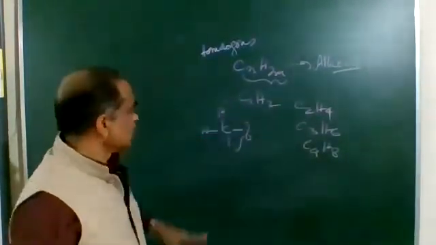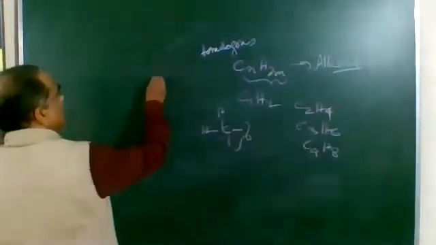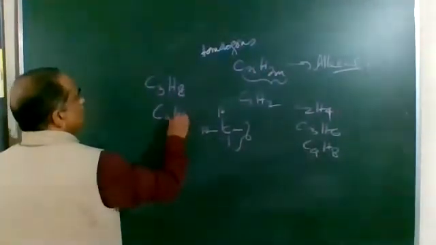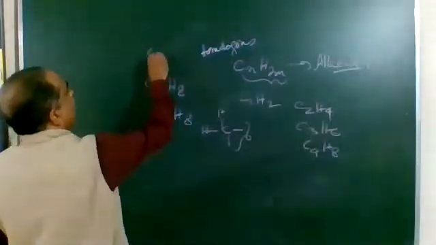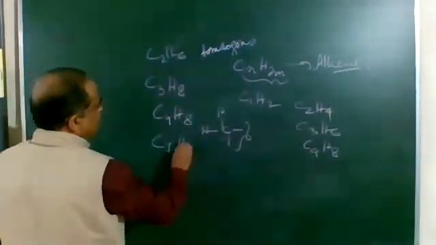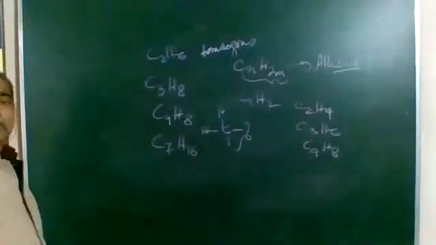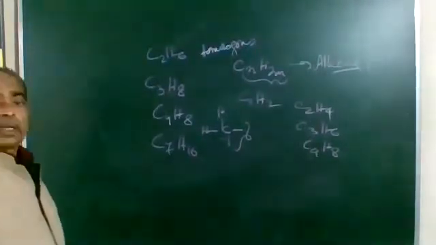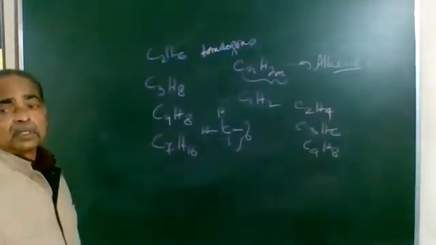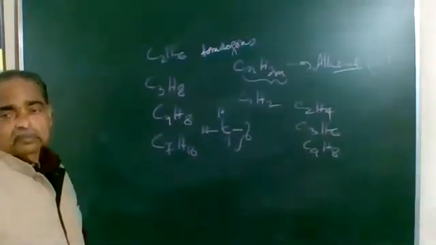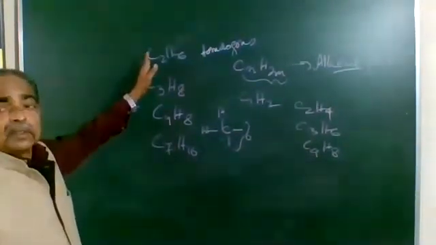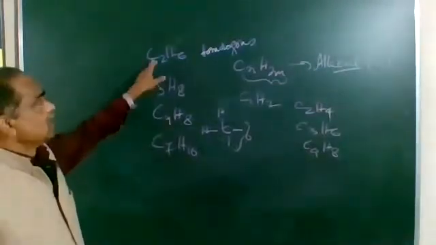Now, like I told you earlier, they will give you molecules like C3H8, C4H8, C2H6, and C7H16, and ask you to find out which of them belongs to alkane and which belongs to alkene. So what you need to do is simply put the general formula in this.